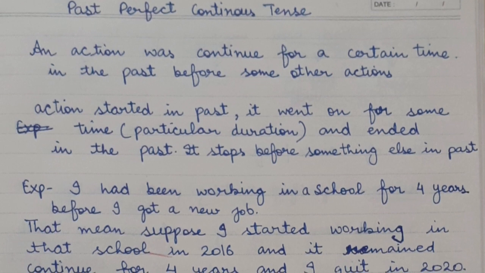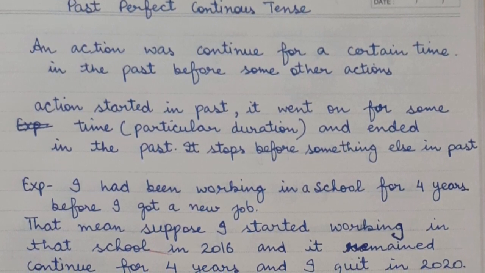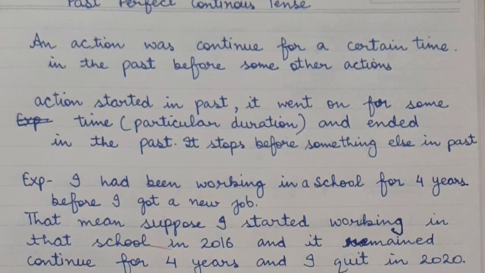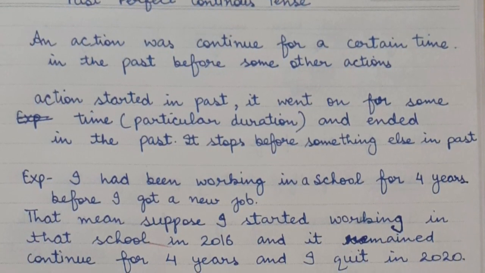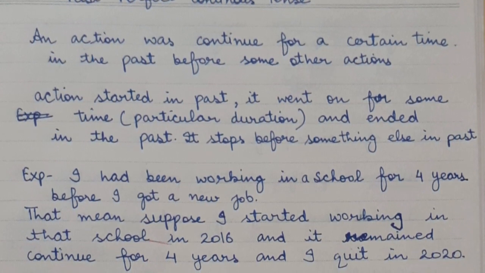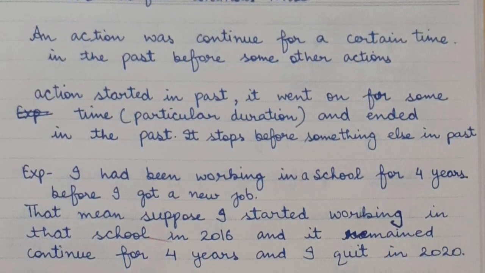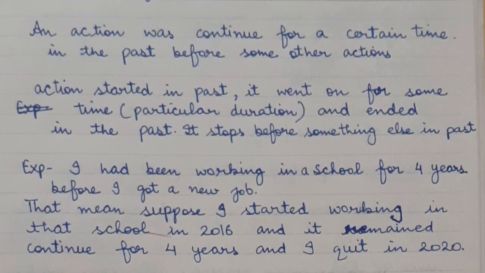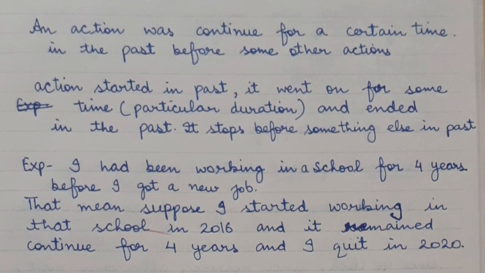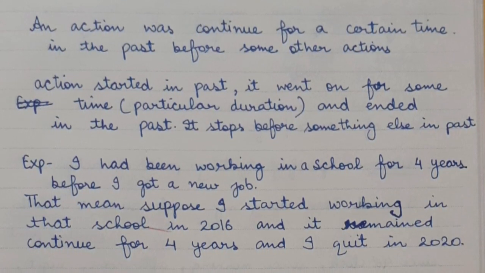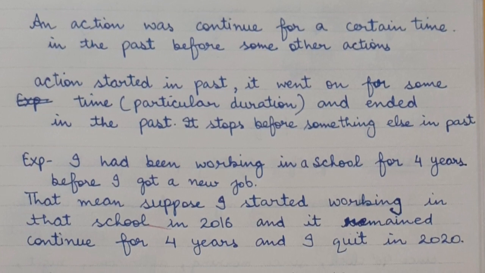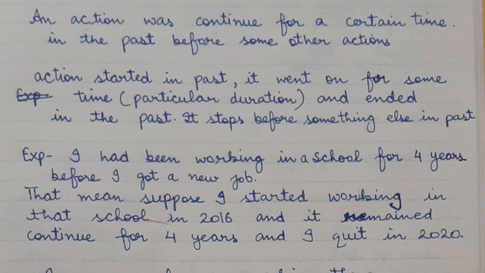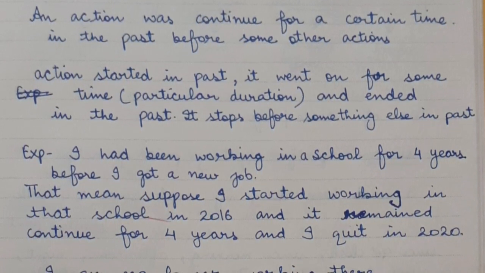For example, I had been working in a school for 4 years before I got a new job. Now that means suppose I started working in that school in 2016 and it remained continue for 4 years. That mean वहाँ पे मैंने 4 years काम किया and I quit in 2020 in the first month of 2020. That means जो टाइम बीत चुका है, जो जा चुका है and I am no longer working there.